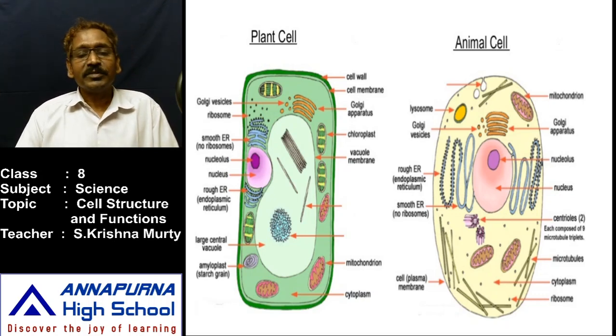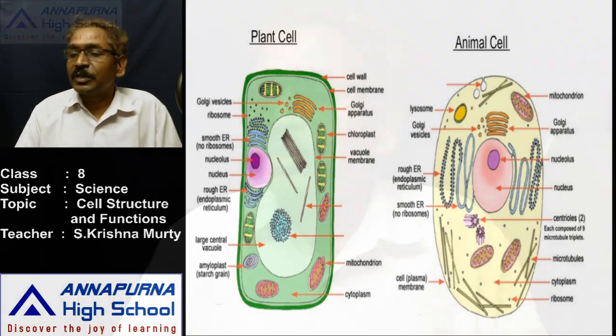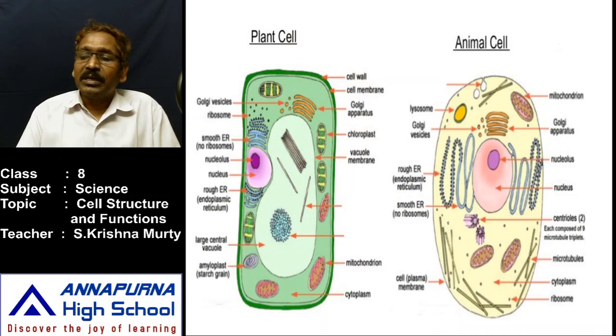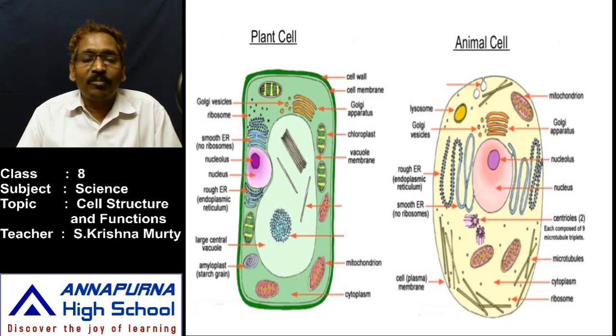So let us discuss the nucleus. The nucleus is a large spherical cellular component in the center of the cell. In the plant cell the nucleus may be at the border, but in the animal cell the nucleus occupies the center.